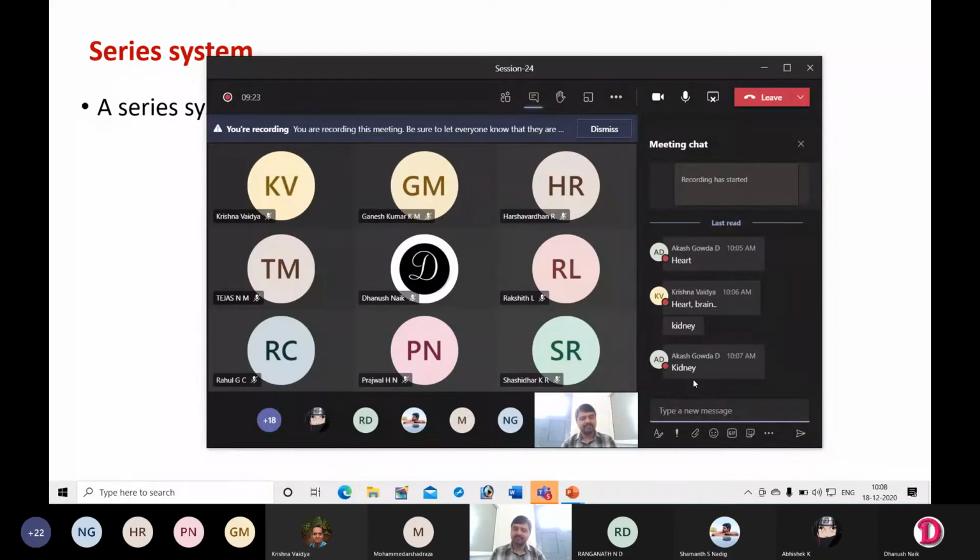So in parallel systems, if a system has to fail, all the parts of that system have to fail, then only the overall system will fail. Whereas in case of series system, if only one part fails, the entire system is going to get affected or the entire system is going to fail. Okay, so that is the difference between series and parallel.